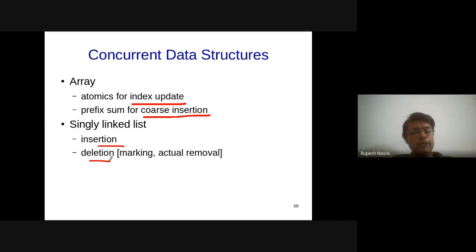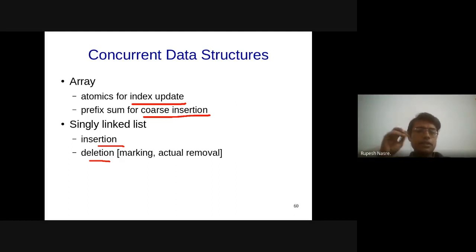It's going to make life complicated enough with insertion itself. And many times in parallel processing, deletion, which in the sequential setting we just remove that node and point the previous node to the next node, etc. All of this was easy in the sequential setting, but in the parallel setting, this becomes a little tricky.